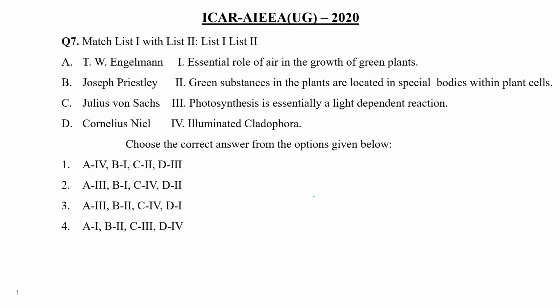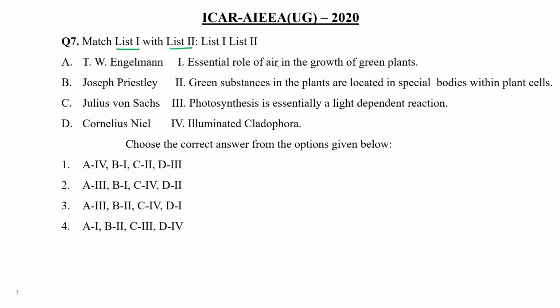Now, next question, question number 7. Match list 1 with list 2. They have given over here names of various scientists and their work in list 2. We have to match. So T.W. Engelmann, Joseph Priestley, Julius von Sachs, and Carolus Linnaeus. Okay, so here different types of work performed by various scientists.